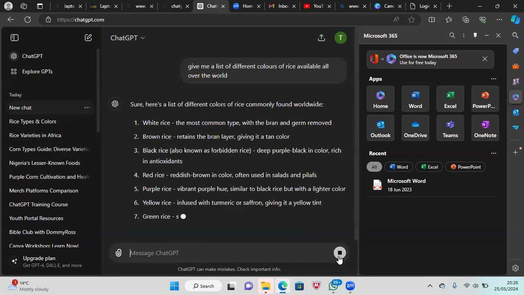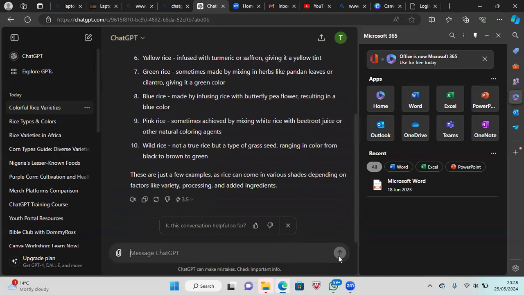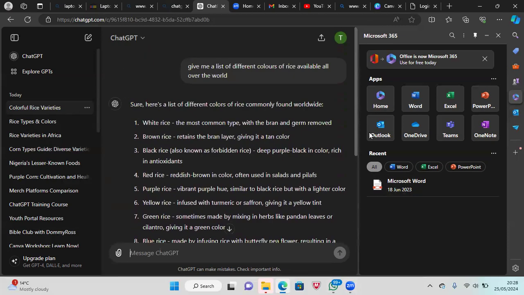Aha, there we go. Interesting. So there is a pink rice. Woo. And then you can just put beetroot, another coloring agent. So when you see pink rice next time, know that it's white rice mixed with beetroot juice, another coloring agent. So let's try and say something now.